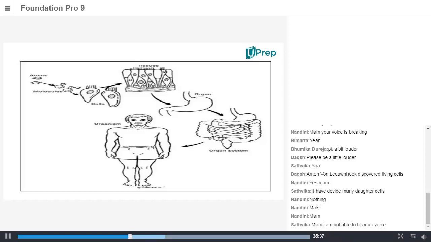But here, as most of the students listed out, the difference in the cell structure between plant and animal. So why is the difference happening between the plant cell and an animal cell? If you take plants as a whole, they are immovable, isn't it? They are always stationary. And if you take animals, they are in locomotion, as one of our students said. They will be in constant movement in search of food, shelter, etc. So the structural organization of a plant and an animal will be quite different based on their life activities.